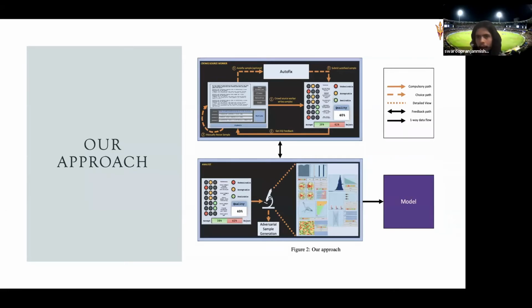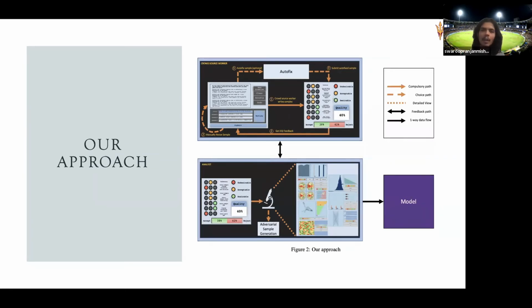Now, okay, initially when we did a user study on this, we found out that crowd workers were sometimes getting annoyed because you are creating examples and it's showing red, red, red. You might get frustrated. What should I do? So based on that feedback from the user study, we introduced something called AutoFix. AutoFix is a recommender system. If you're getting red, you can click on AutoFix, and it might provide a suggestion for you.